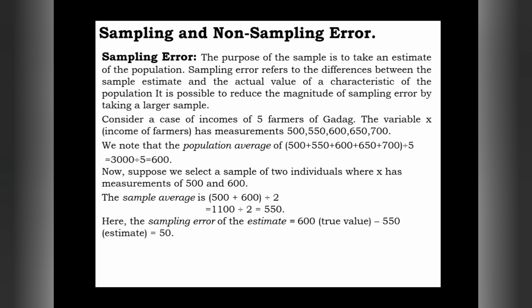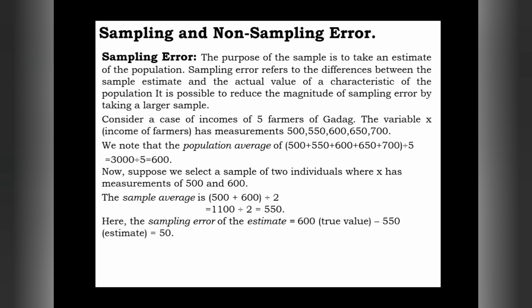Just take round value as 583, means how much remained there? 17, means that sampling error has decreased. Earlier, when we had only 2 farmers, the sampling error was 50. When we add one more farmer here, what happened?